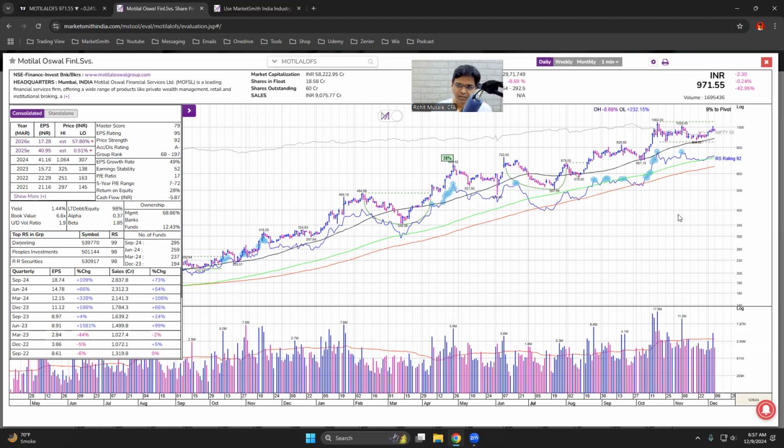When I see that the stock is in late stage, that it has already gone up 7 to 8 times in less than 2 years, if I see such signals, well, I should have bought the stock much earlier, not now. Correct? It's very obvious. It's common sense. I don't even need to do base counting. I don't even need to check at what stage, sorry, at what base count I am buying the stock.